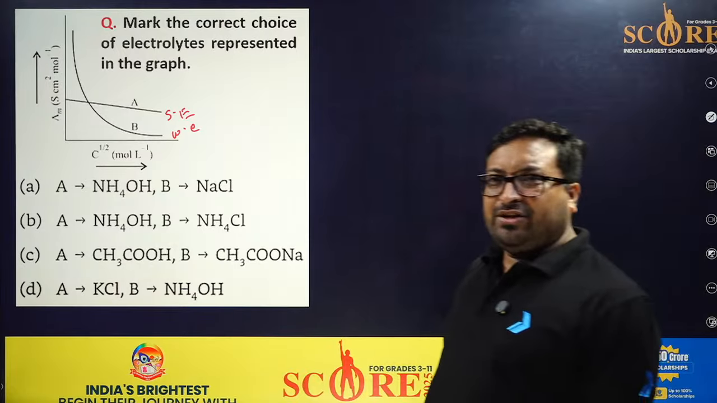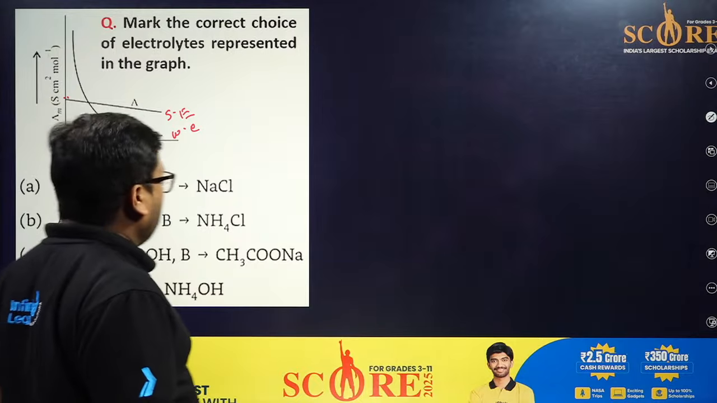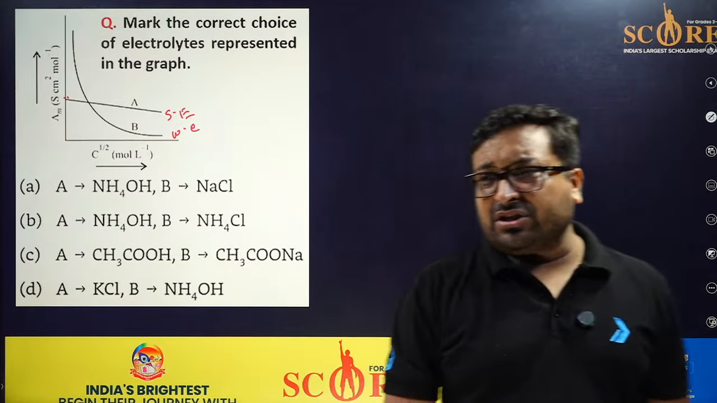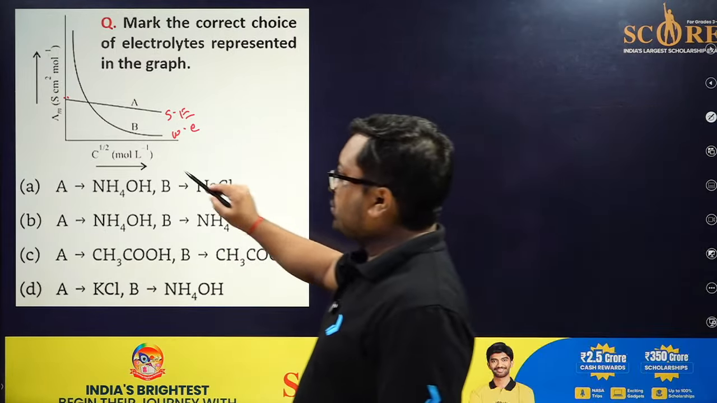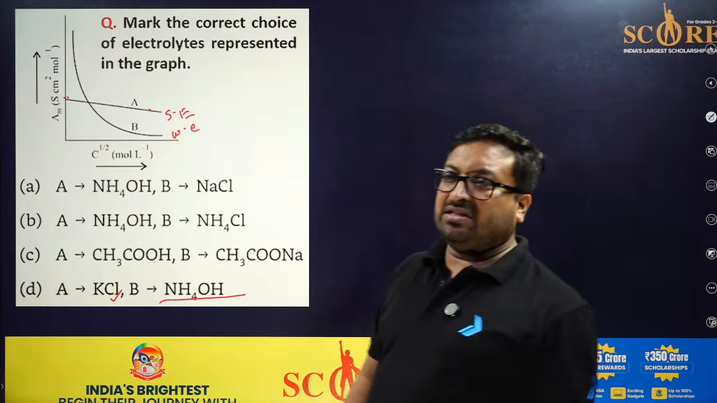Okay, actually for a strong electrolyte, you can simply calculate conductivity at infinite dilution. But for a weak electrolyte, this is called Kohlrausch's law. Okay, so A should be strong and B should be weak. So only D is the possible answer.